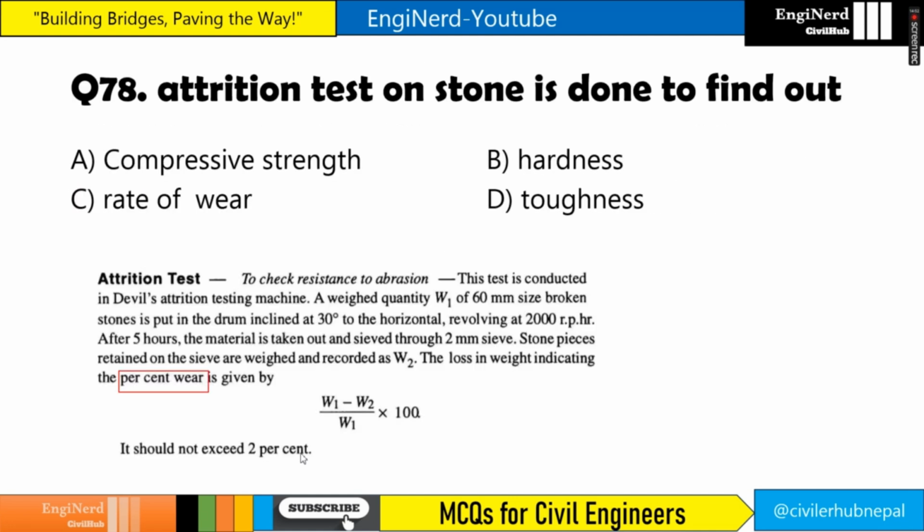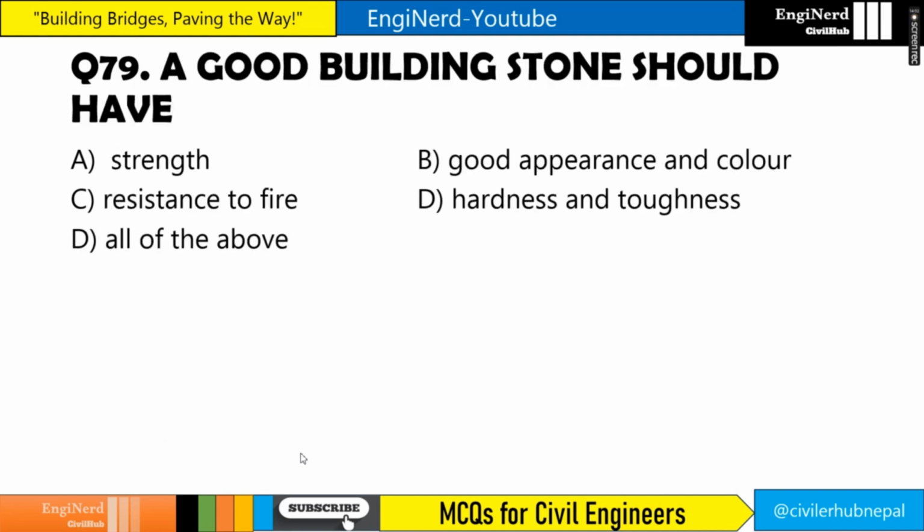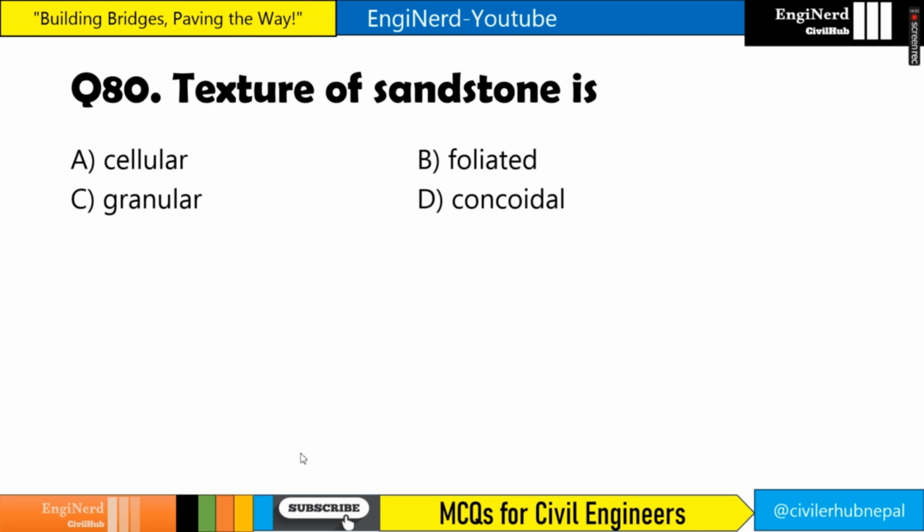Attrition test on stone is done to find out what? It is done to find out percent wear or rate of wear, and it is done in the Deval attrition test. A good building stone should have what? Strength, good appearance and color, resistance to fire, hardness and toughness, and all of the above. The answer is all of the above.